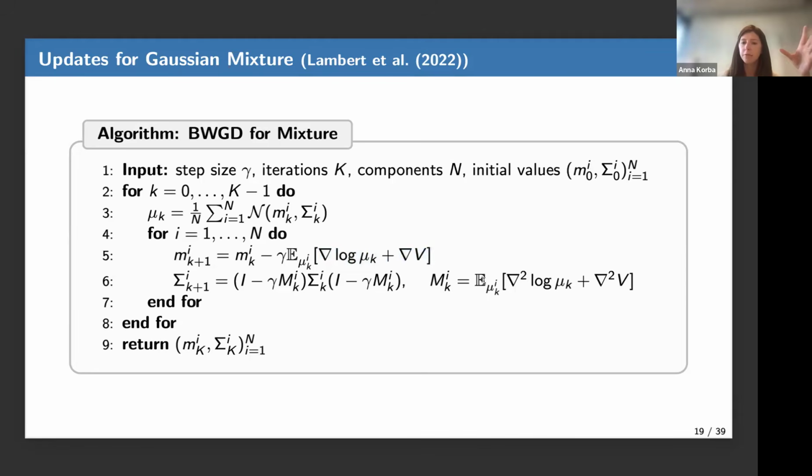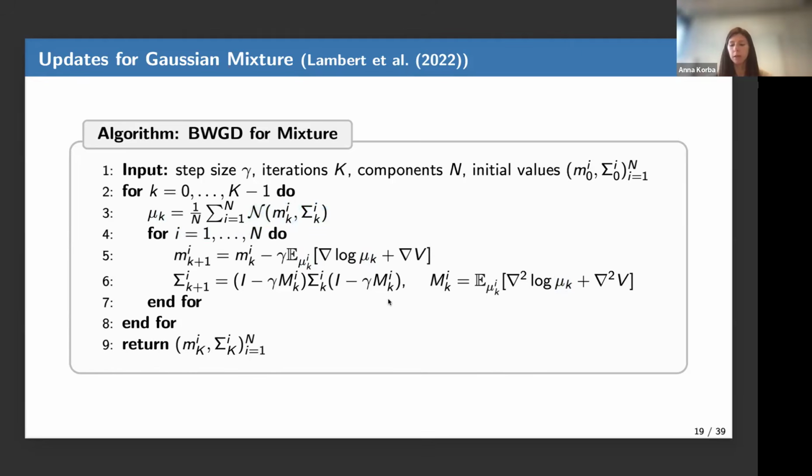The only difference is that before we had this kind of function, but the expectation was over the whole distribution mu, whereas now the expectation is only over the component i. But still, you can think that all the components are evolved in parallel, but they interact through the terms mu_k, which are not indexed by i. Recall that mu_k is the whole mixture, while mu_k^i is one component i.